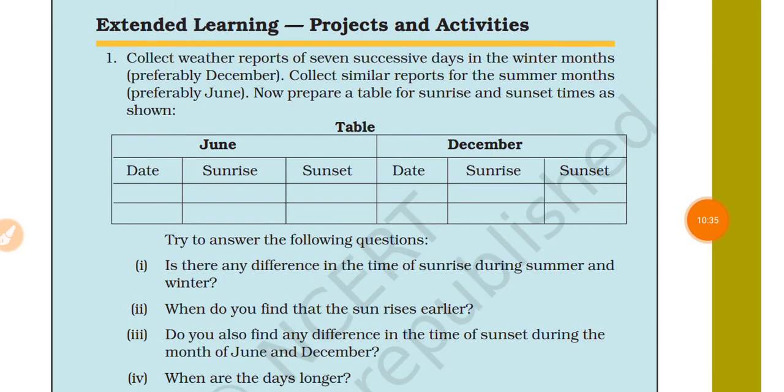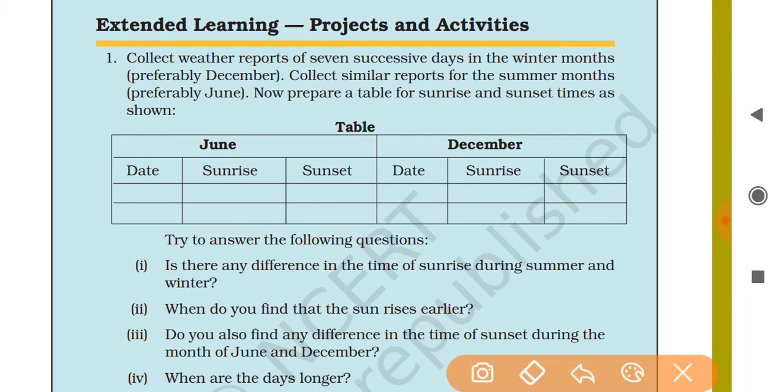In this activity, you have to collect weather reports of 7 successive days in the winter months, preferably December. Collect similar reports for the summer months, preferably June. Now prepare a table for sunrise and sunset times as shown. As the June month is starting, you can write the first date, second date, and so on for 7 consecutive days.